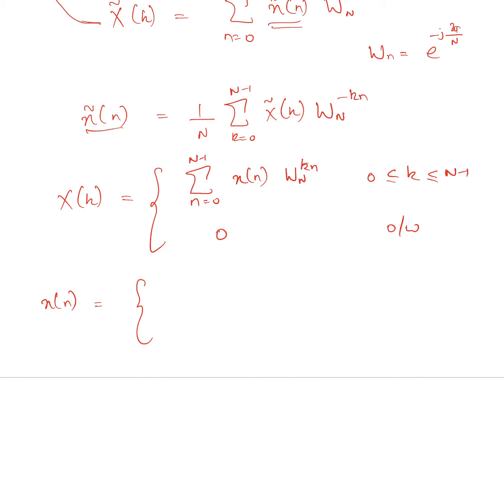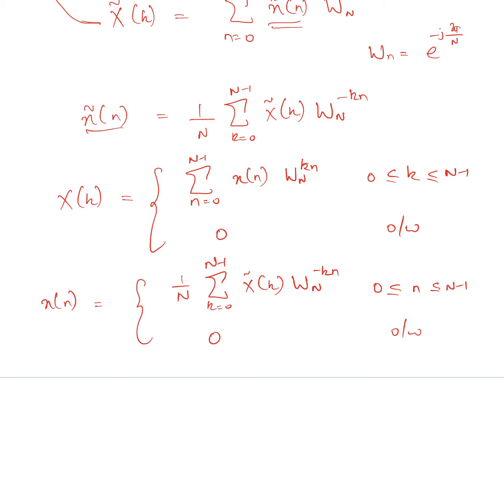So it would be 1 by N summation from k equal to 0 to N minus 1 of X tilde of k times W_N^{-kn}. It is again to be computed over the interval n lying between 0 to N minus 1, and 0 otherwise.